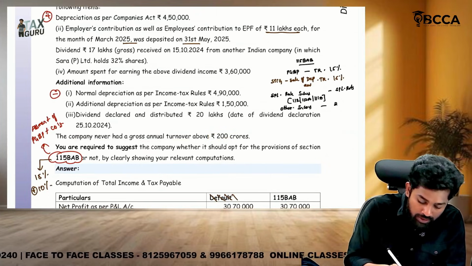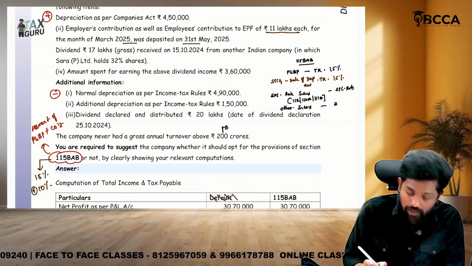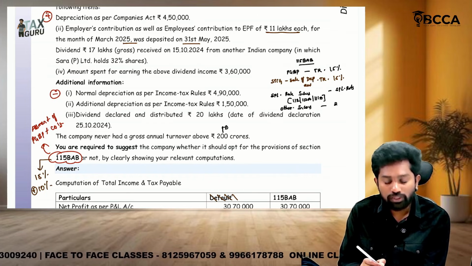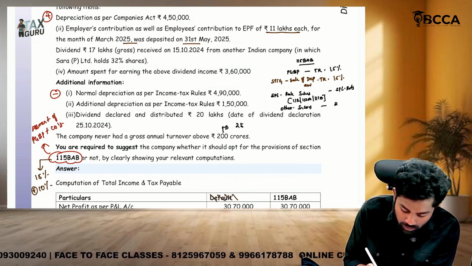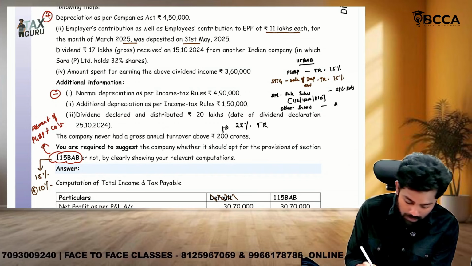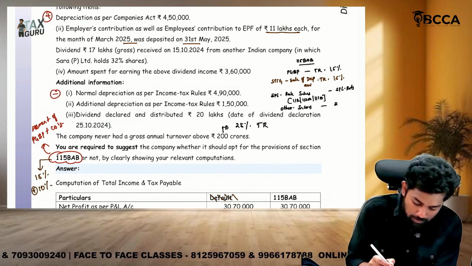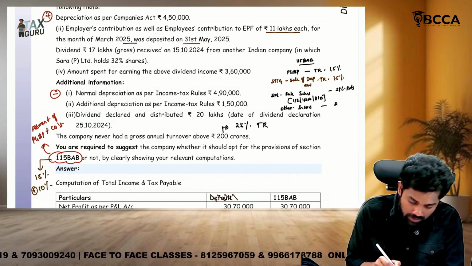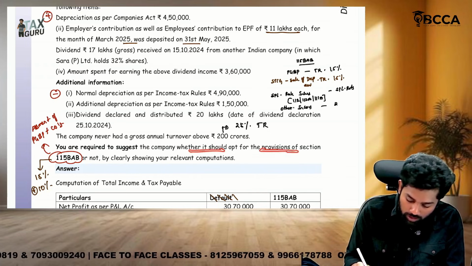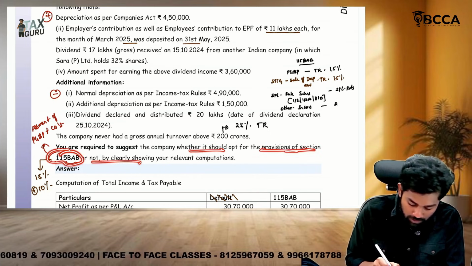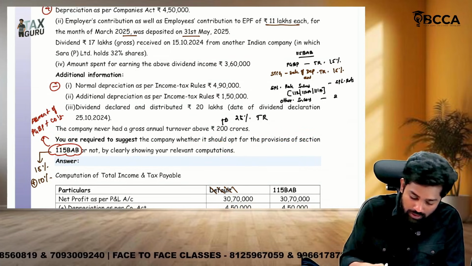So it's a hint to tell that, okay, the turnover is within 400 crores, so the tax rate is only 25%. But if you look beneath that, you are required to suggest whether the company should opt for the provisions of 115BAB or not by clearly showing the relevant computations.